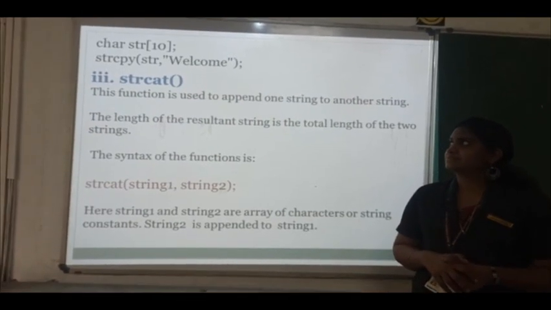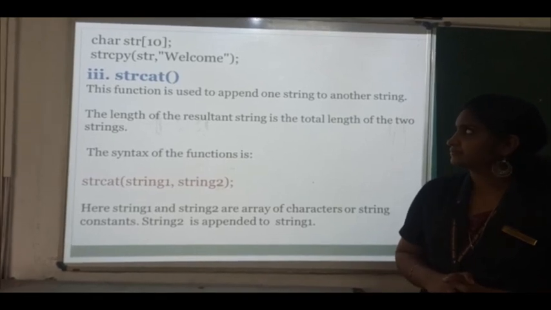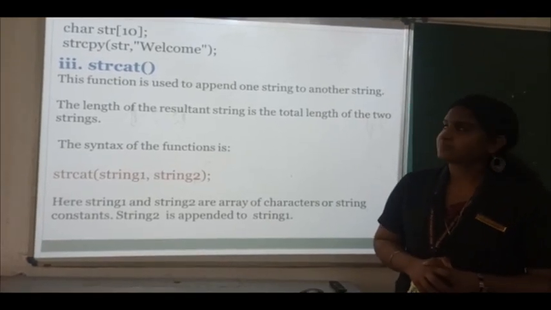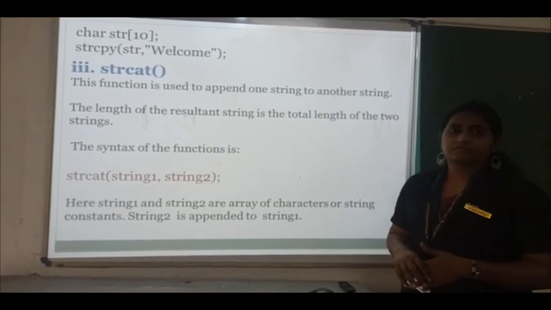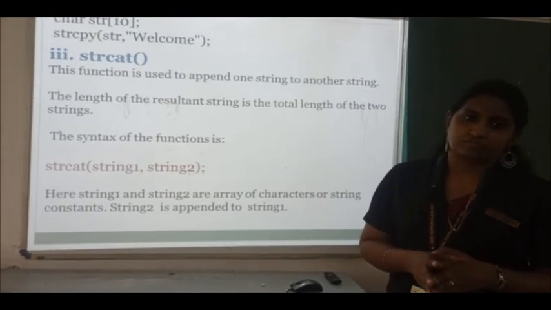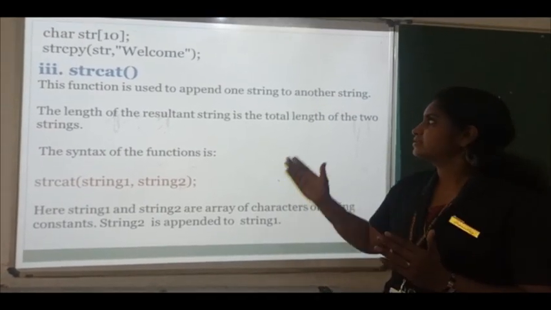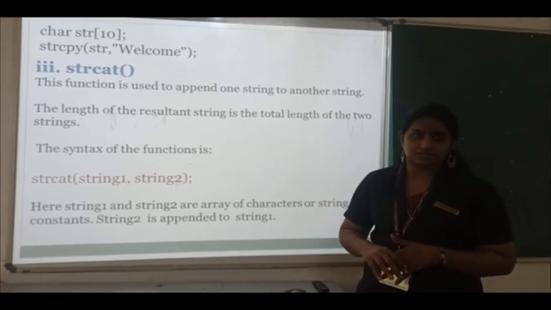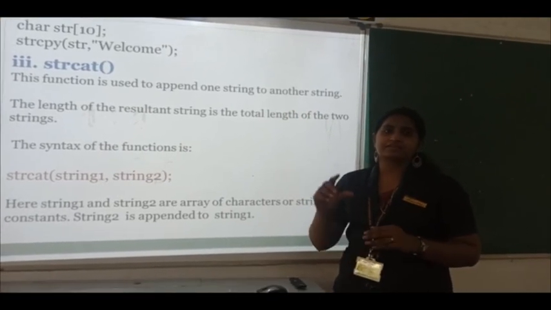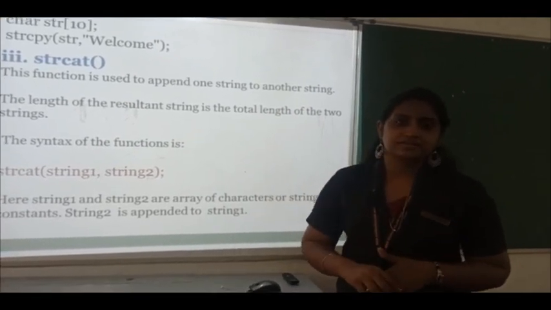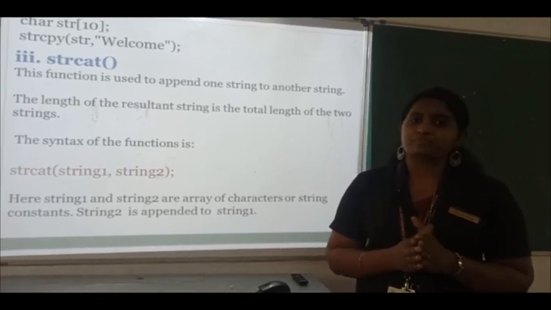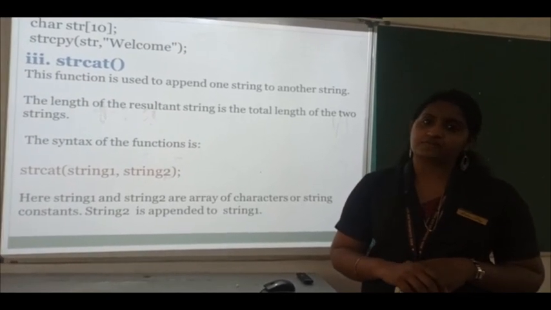The other one is string cat. If you need to combine two strings, you can use this to append one string to another string. If you want to combine hello world, you can use this function.